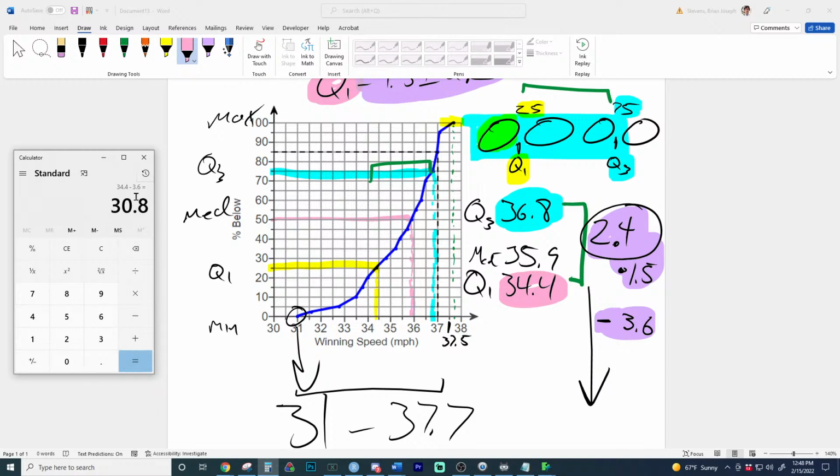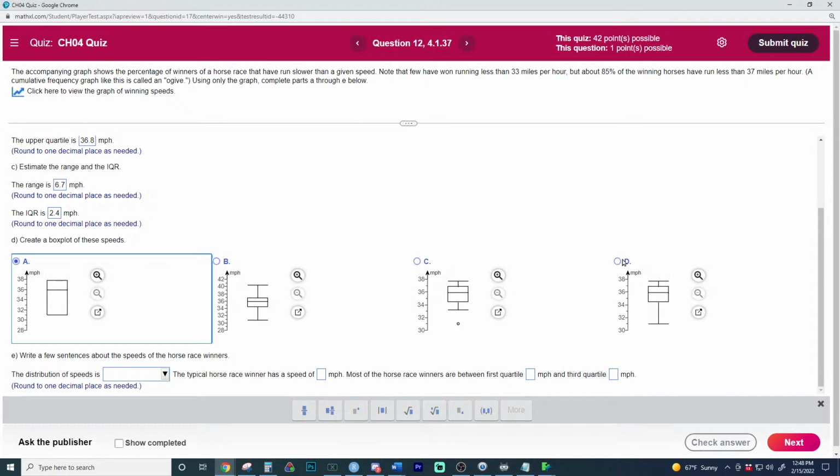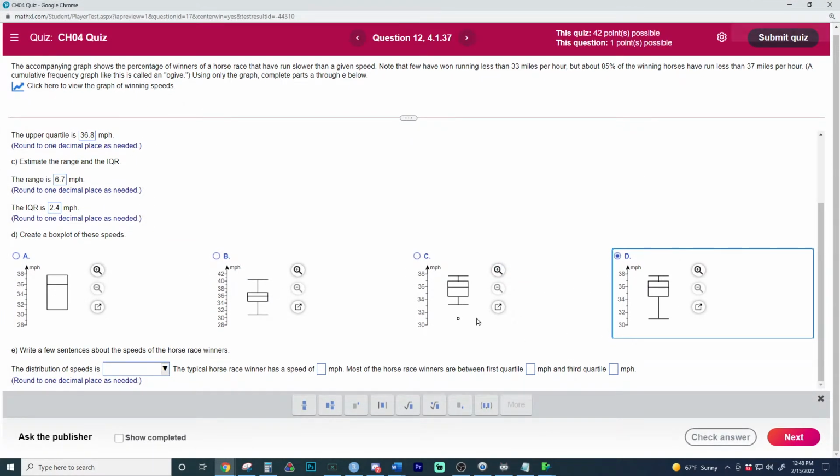A point actually has to be beyond this. I think I just misspoke. This is not where outliers begin. It's beyond this. Like below 30.8, which would be right about here, is where outliers would begin beyond it. So that point is not an outlier, and that's the tricky thing. So that would not be an outlier.